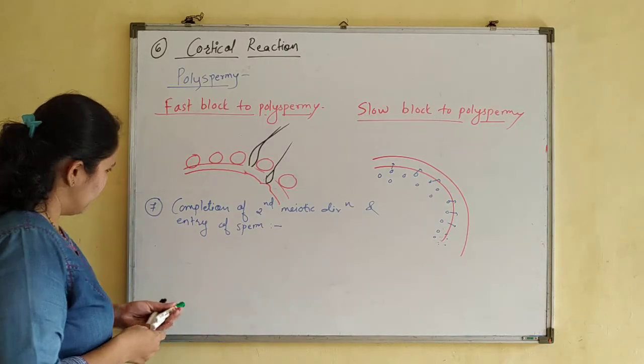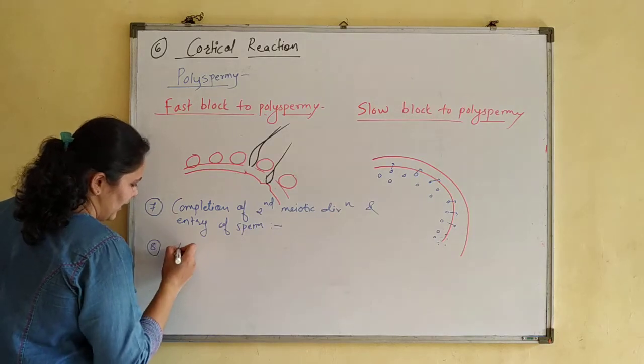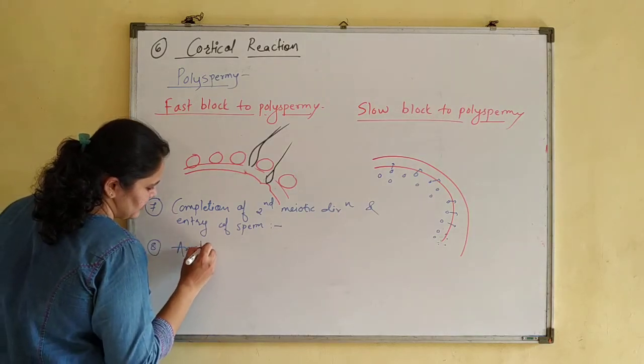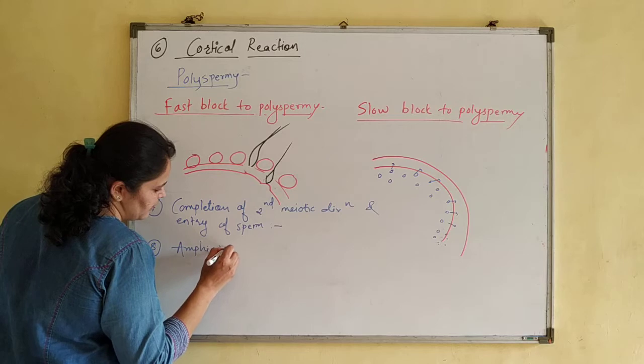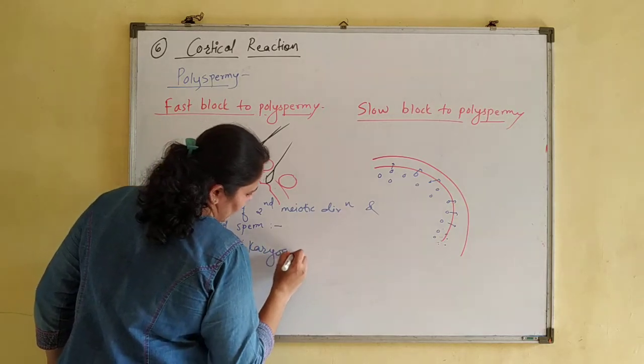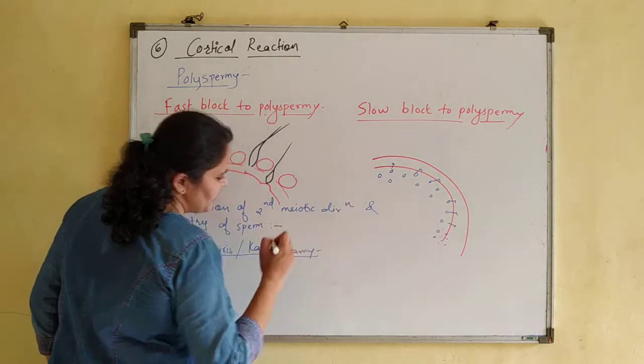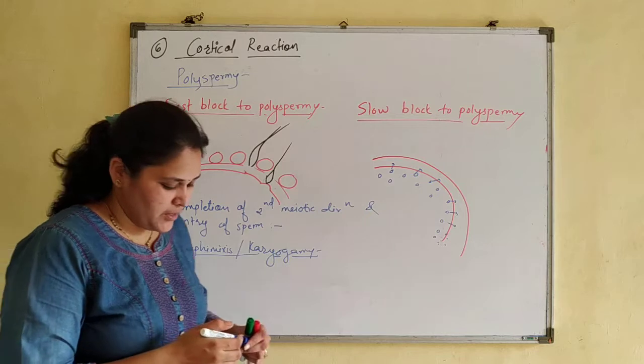Now let's see what is happening in the next reaction. Amphimixis, or you can say karyogamy. Now the egg or ovum is formed, and the sperm nucleus is also present.